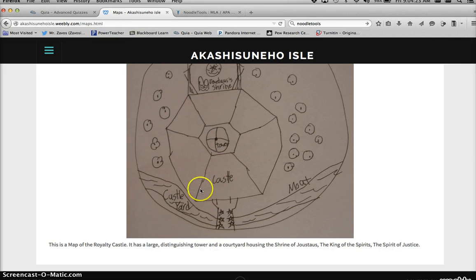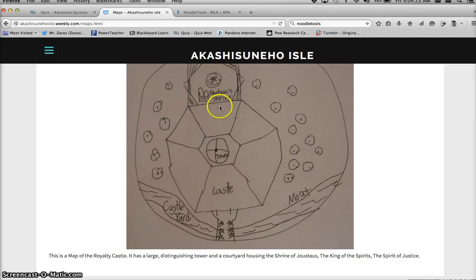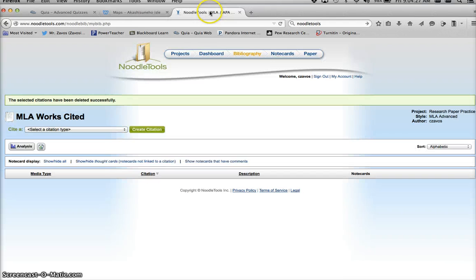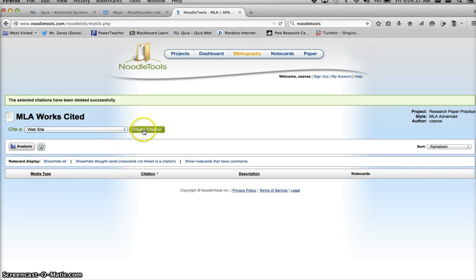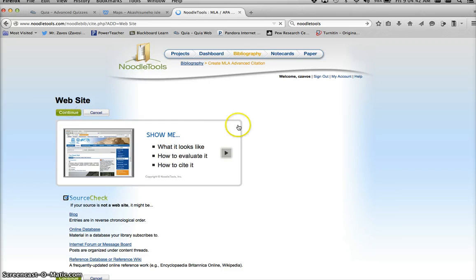Well, I'm going to go to Noodle Tools, and as I go to Noodle Tools, I'm going to cite a website. So I'm on here, I go cite a website, I'm going to create the citation, and I will continue on.